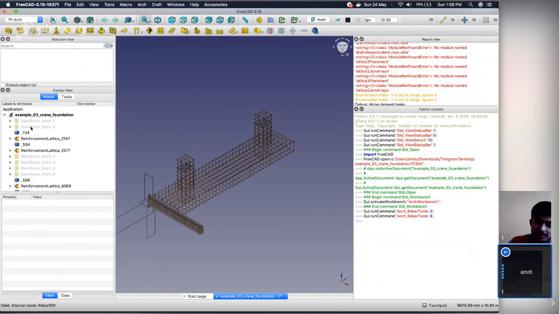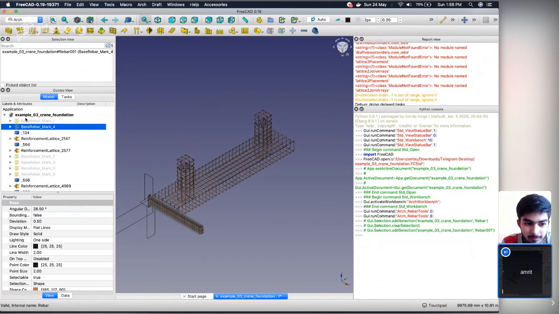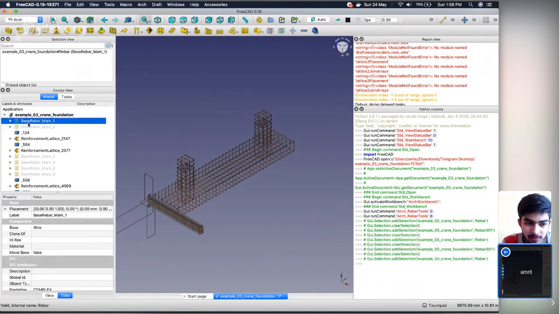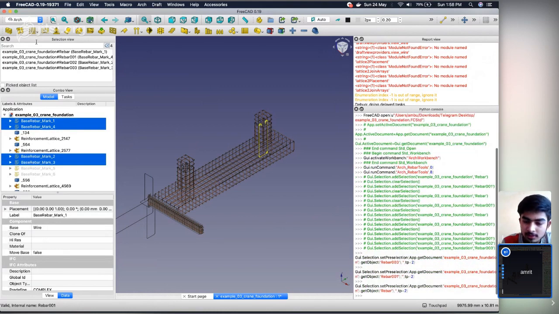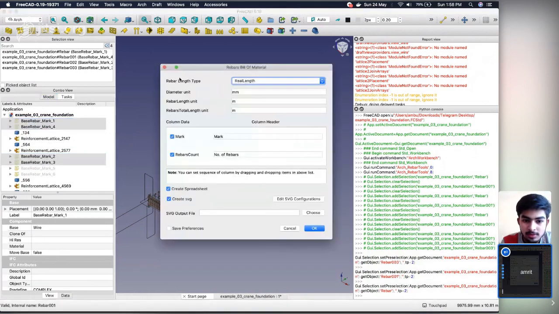The second case is if the user wants to select specific rebars, just select those rebars. Maybe there should be some list here showing the rebar labels that are actually going to be generated in the BOM table.